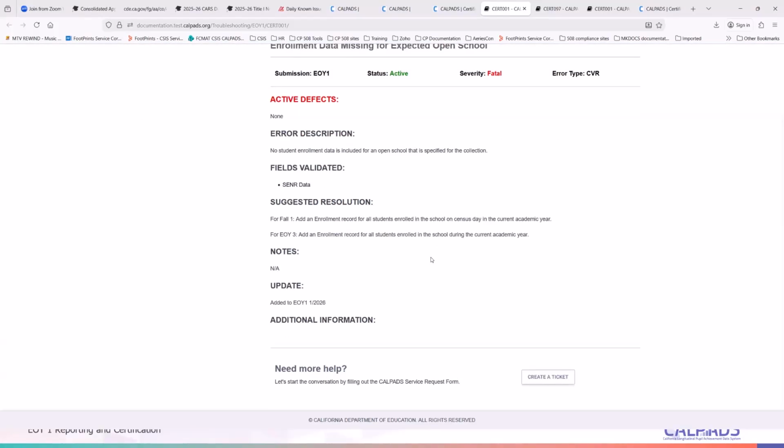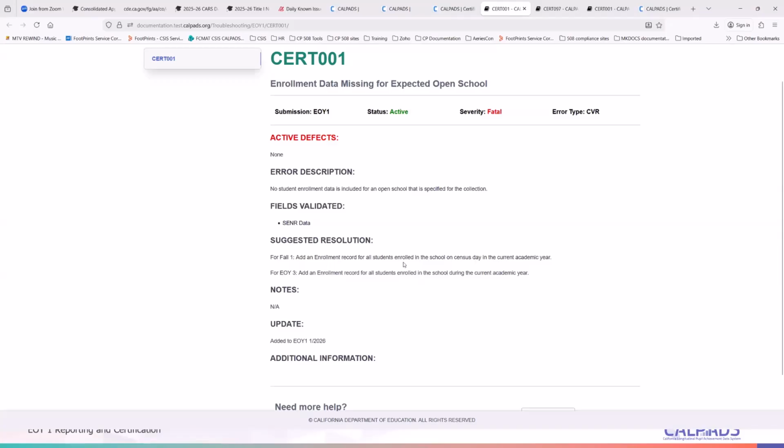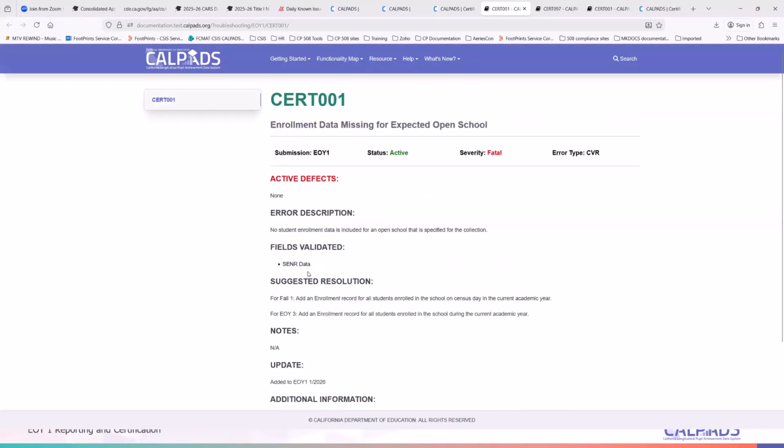So this error triggers for fall 1, at least based on data as of census day. And for end of year, this is based on any enrollment record during the current academic year. So if no record was reported during the end of year submission, then this error would trigger.